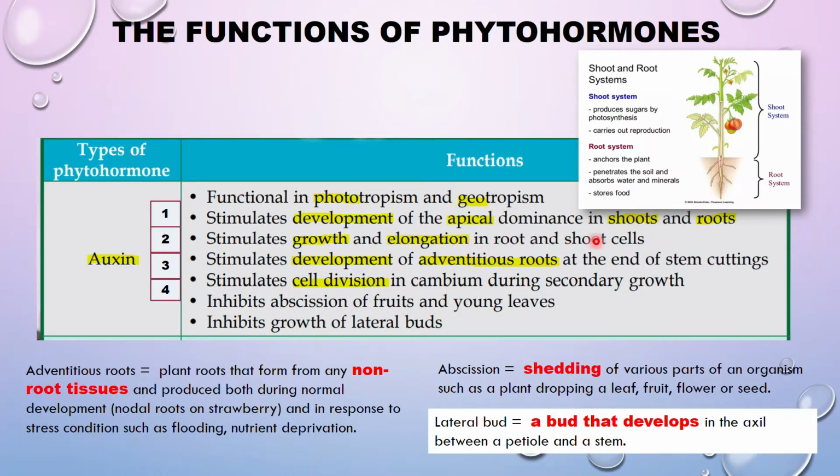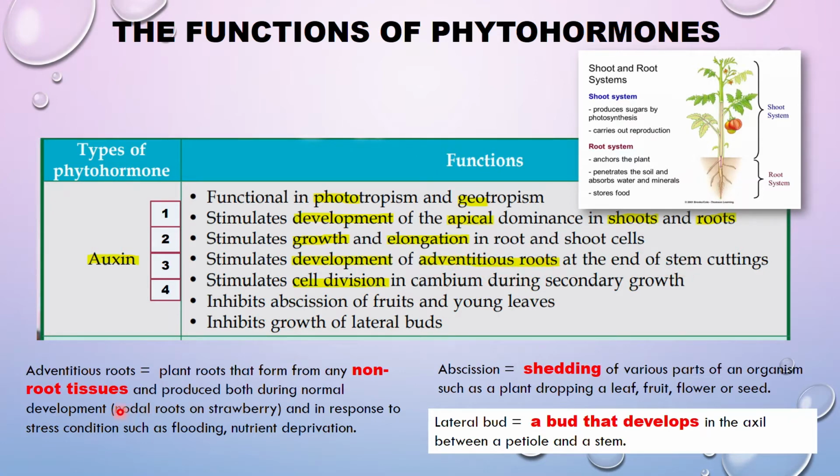Number 2 is growth and elongation in the root and also the shoot cells. So again, we are referring to these two parts, or the organs of the plants. Also, you have development of adventitious roots at the end of stem cutting. Contohnya, batang tumbuhan yang kita tanam melalui keratan batang, you cut certain parts of the selected stem. Lepas tu kamu cucuk dekat tanah. That is the stem cutting technique. Lepas tu dia akan tumbuh adventitious roots.